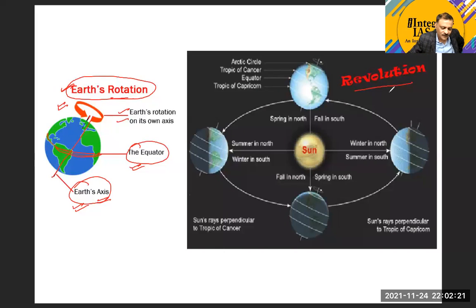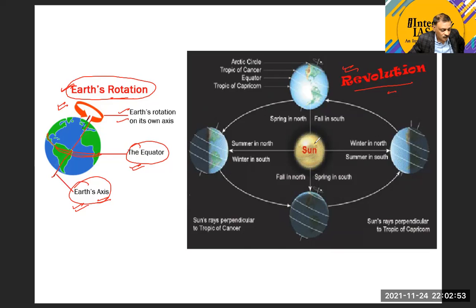Another type of movement that we study is the revolution of the earth. Revolution means the earth also revolves around the sun like all other planets. You know that the earth is a part of our solar system, and all the planets in the solar system tend to revolve around the sun. This is a characteristic of a planet. A planet is any celestial body which revolves around the sun, though there are some other additional features also to be called a planet.